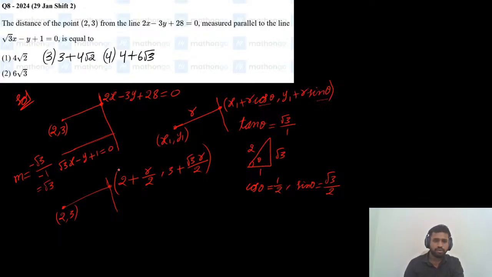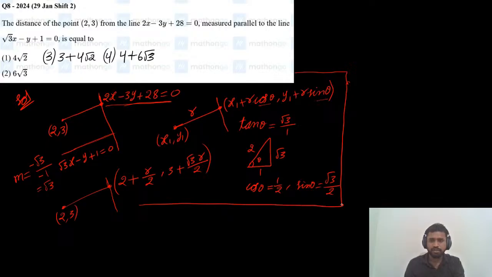Now see clearly, the point 2 plus r by 2 and 3 plus root 3 r by 2 is lying on this line. So we can substitute this point in this line. After substituting we will get the value of r. So I'm substituting here.